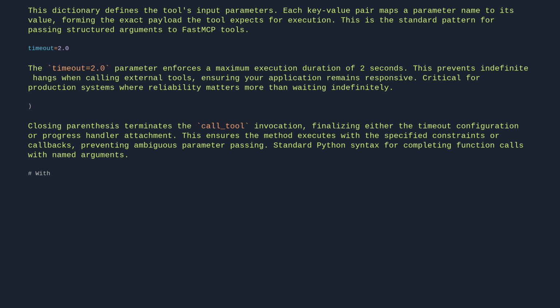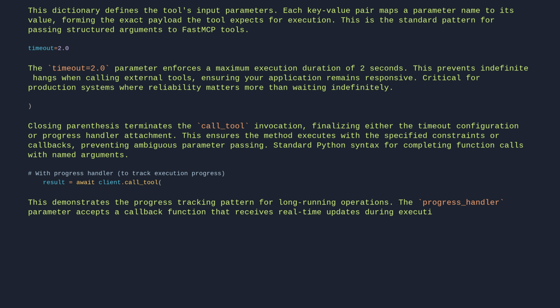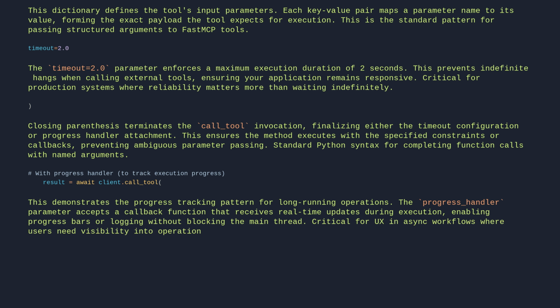Hash with progress handler to track execution progress. Result equals await client call tool. This demonstrates the progress tracking pattern for long-running operations. The progress handler parameter accepts a callback function that receives real-time updates during execution, enabling progress bars or logging without blocking the main thread. Critical for UX in async workflows where users need visibility into operation status.